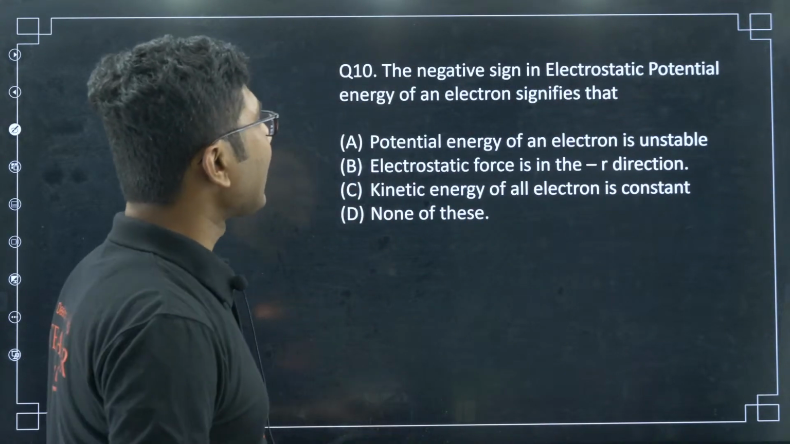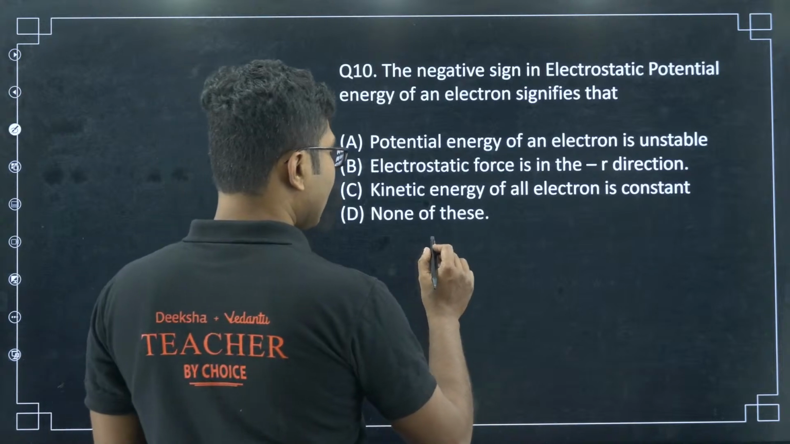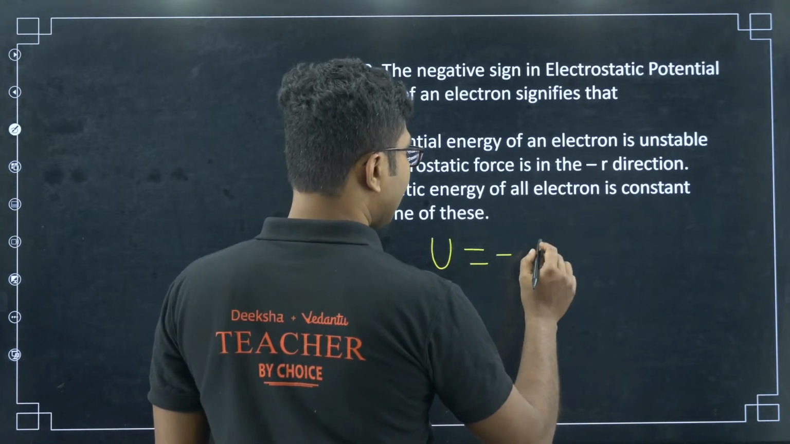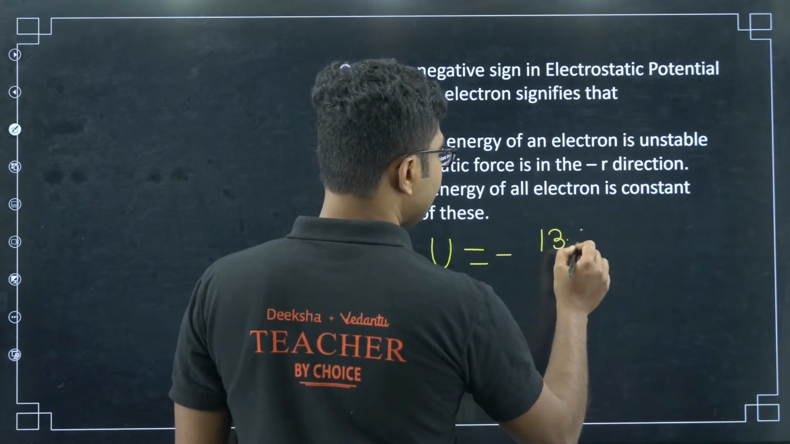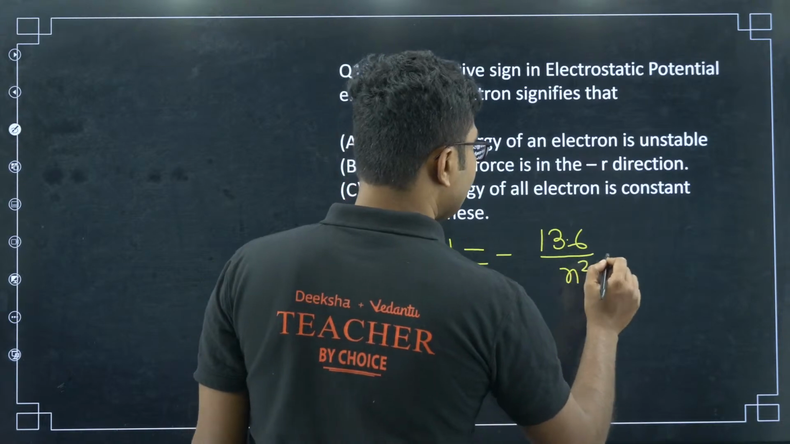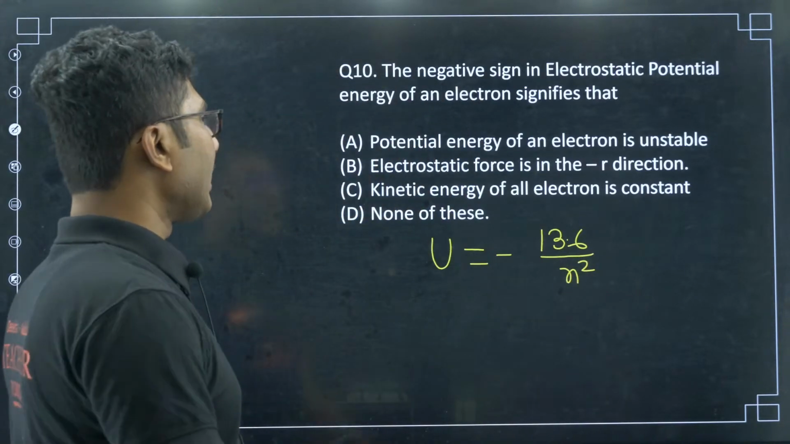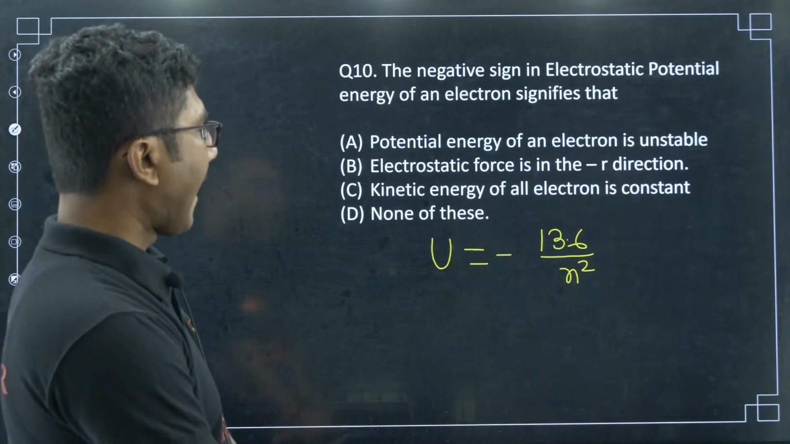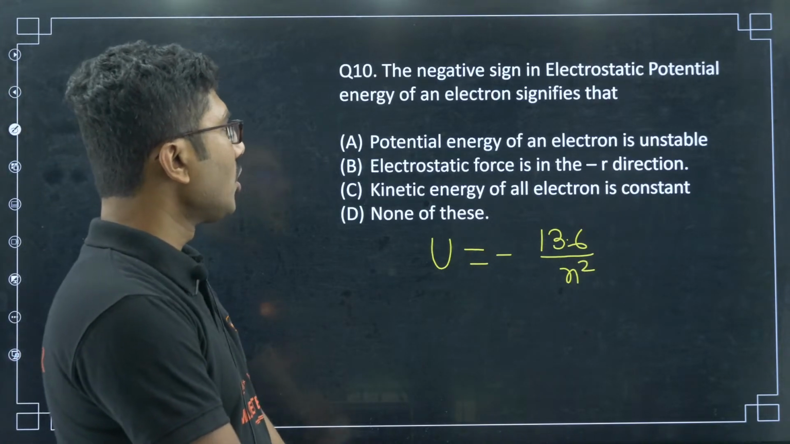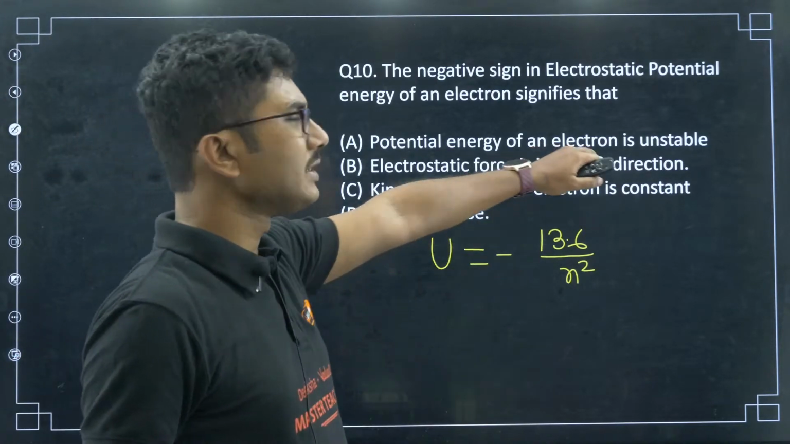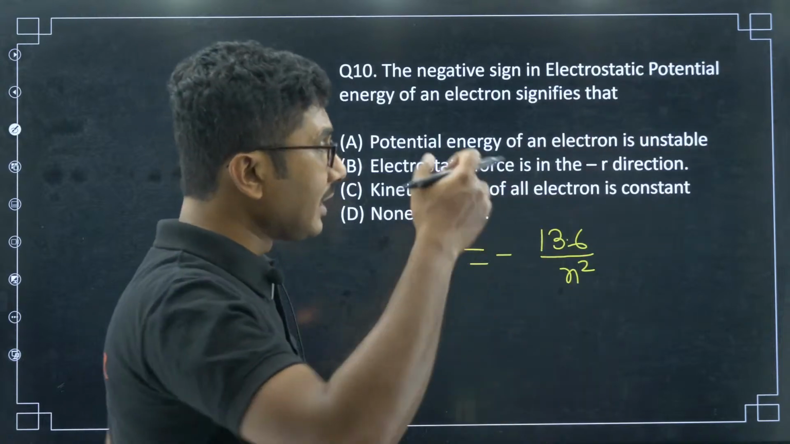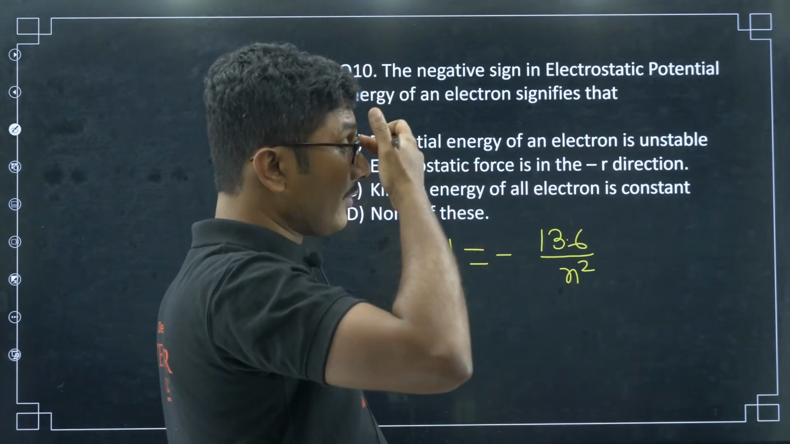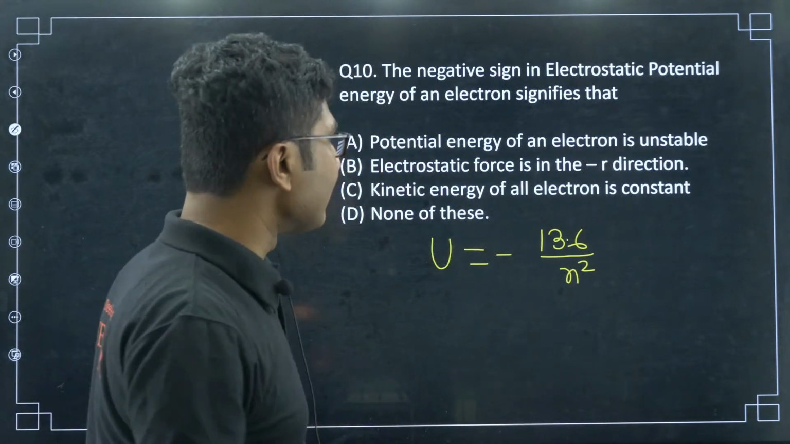So the negative sign in electrostatic potential, what is the meaning of that? The electrostatic potential is given by minus 13.6 Z squared over n squared. So this is the formula for electrostatic potential, right? What is the meaning of that? The potential energy of the electron is not unstable, even though it is negative. Negative does not mean it's unstable.